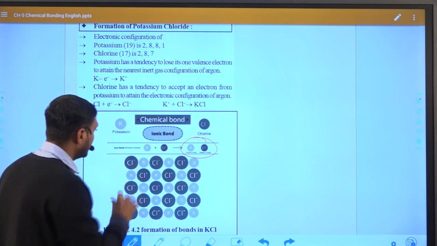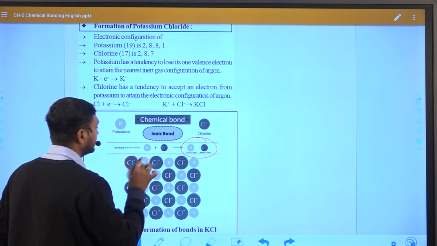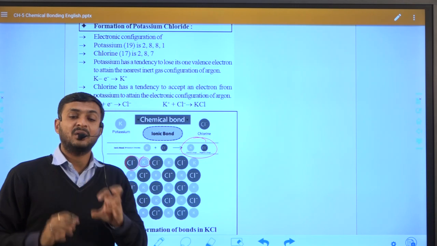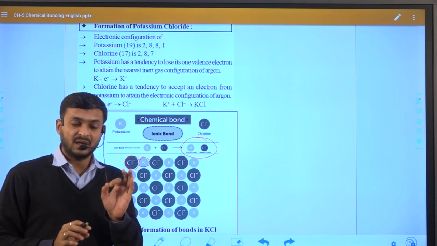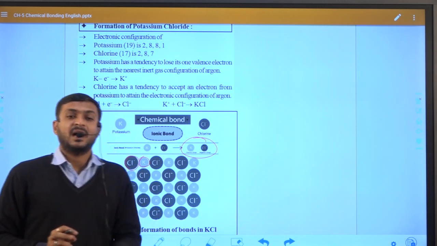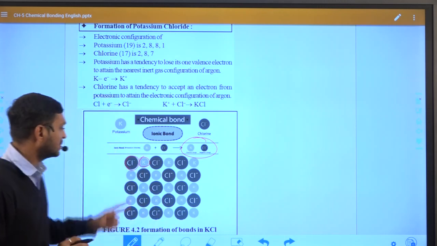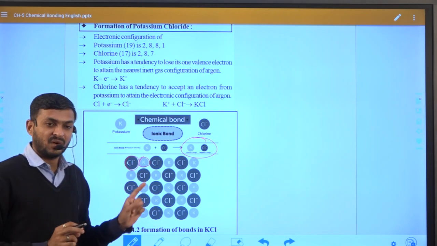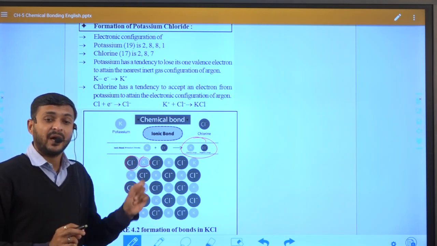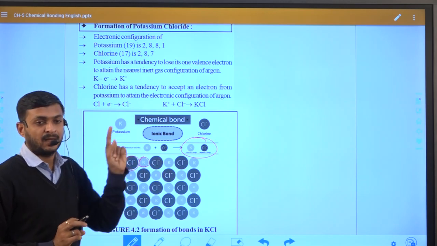The size of chlorine is high, while the size of potassium is less, because the cation has a low size and the anion has a high size. That is how KCl is formed, and how we understand the ionic bond in KCl.